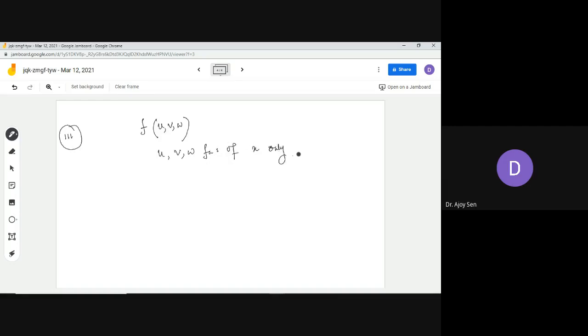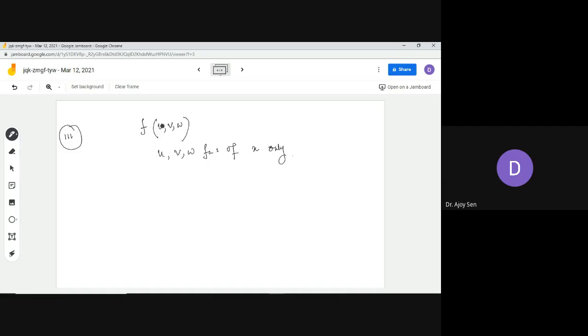So what will be the case? Since u, v, w are functions of x only, f is basically a function of three variables u, v, w, but this u, v, w are all functions of x only.